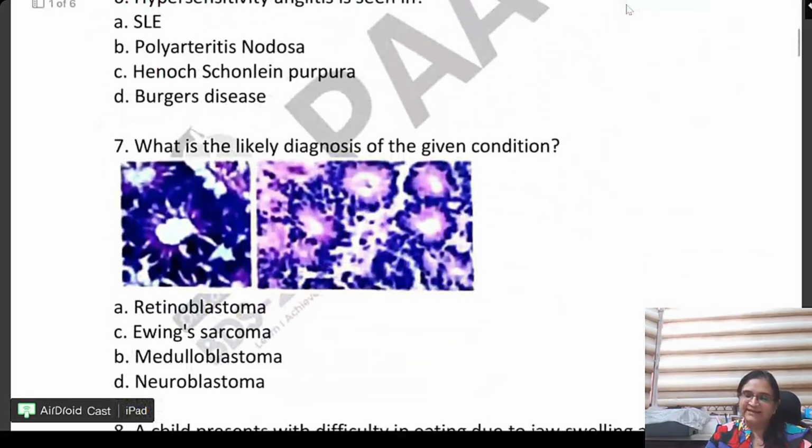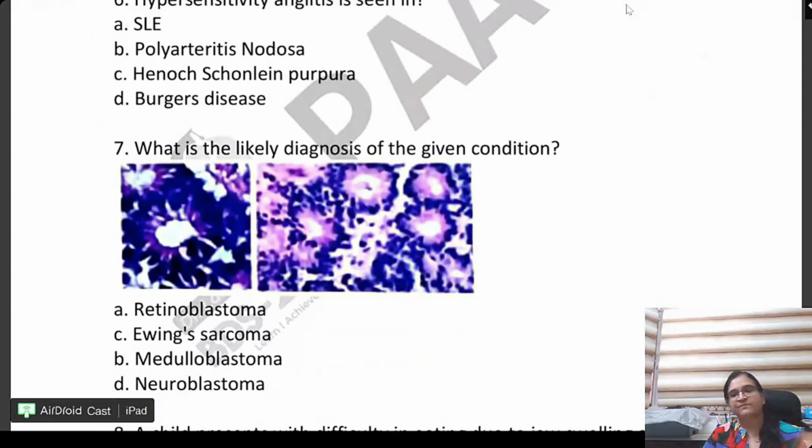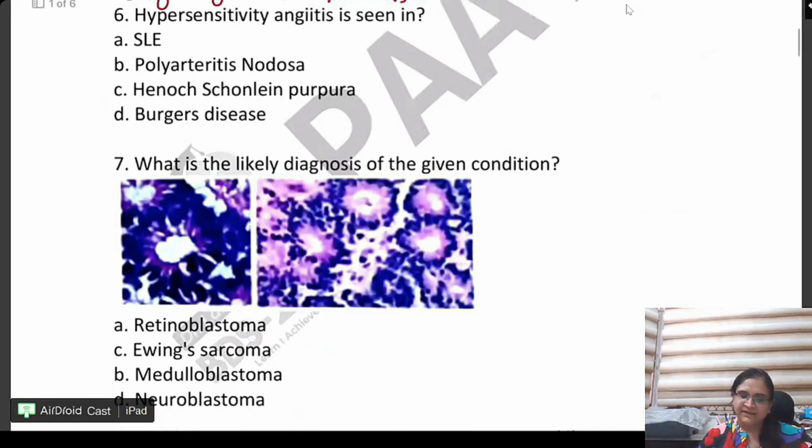Okay. Hypersensitivity angiitis is seen in? Let us try. What does angiitis mean? You have to try this question, do not leave it. SLE angiitis, hypersensitivity angiitis. No, beta, it is Henoch-Schönlein purpura. What is HSP? You must know.